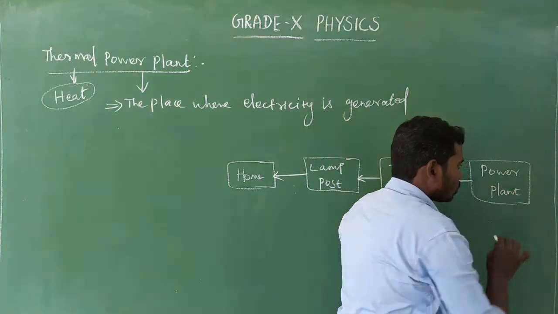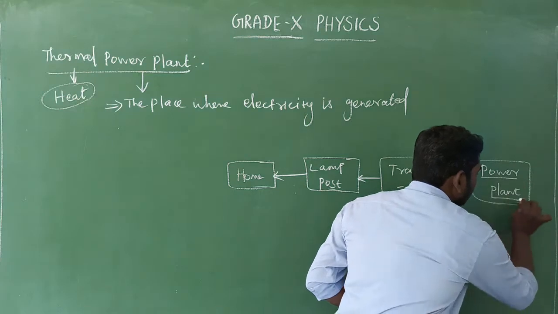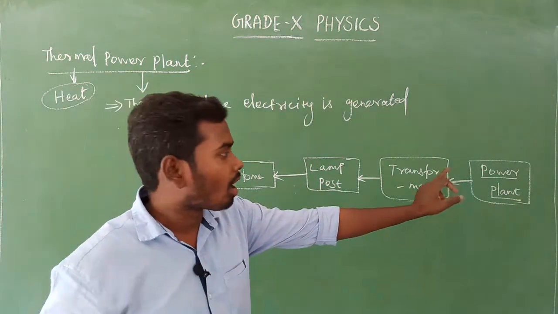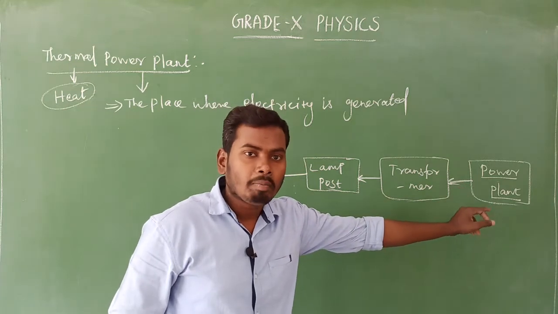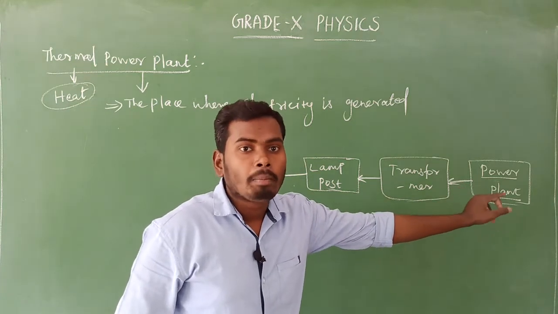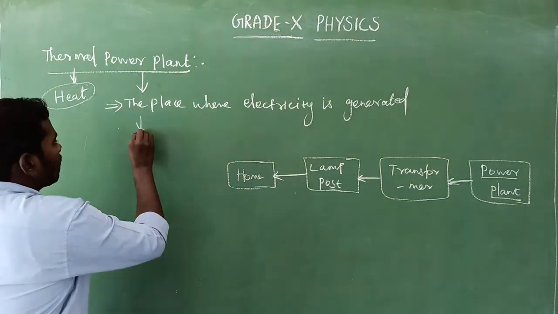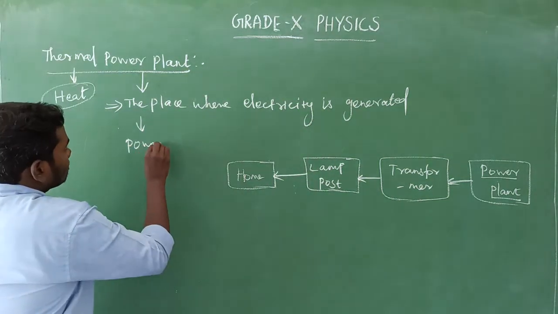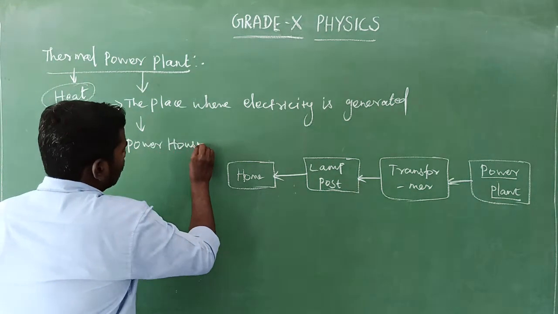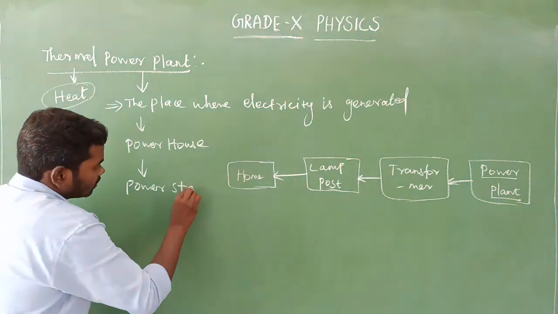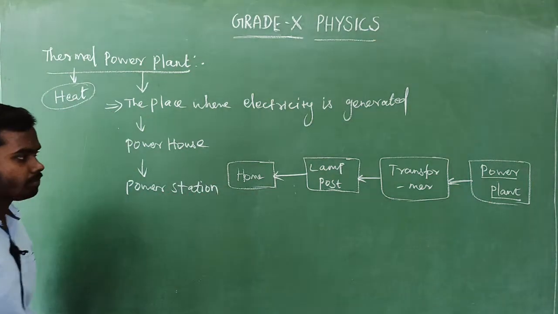So look here, the place where the electricity is generated is called a power plant. Is it clear? Yes. This power plant is also known as a powerhouse, or otherwise we can say power station. All have the same meaning.